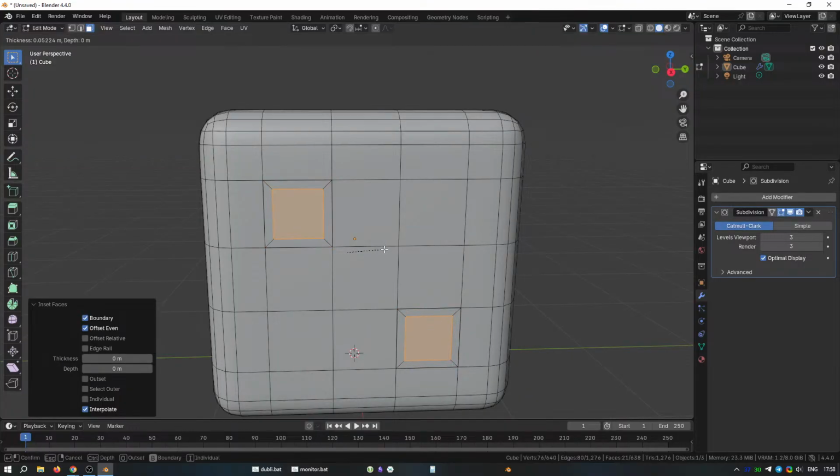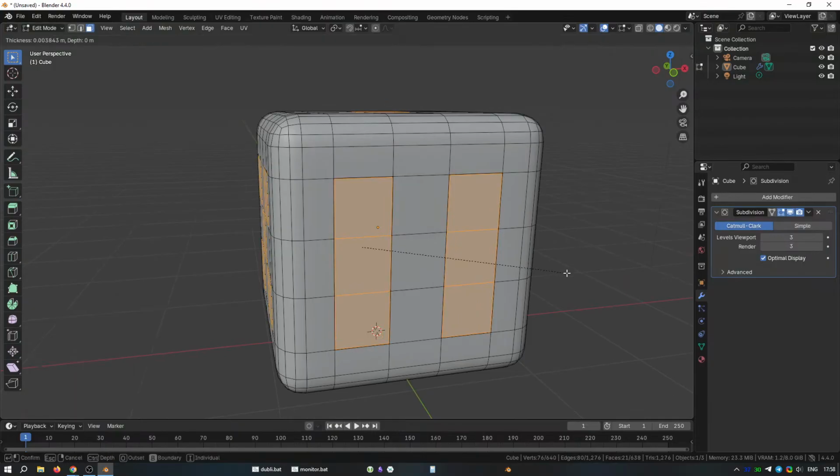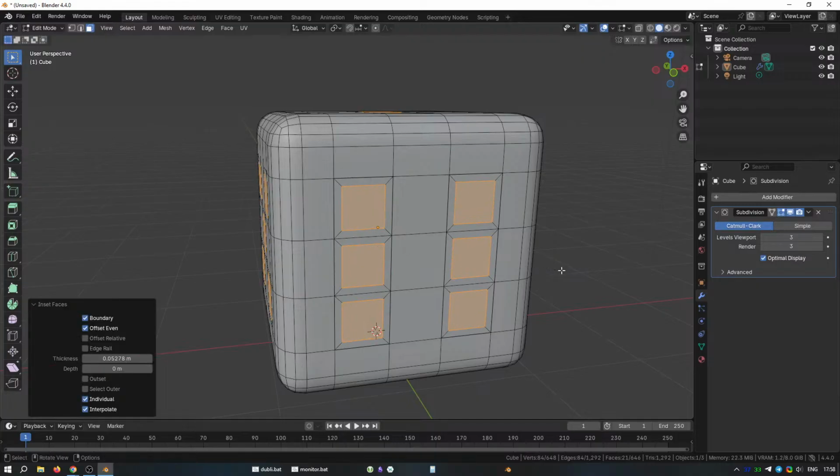Now we can use the Extrude tool to push all the selected faces into the mesh at the same time. Okay, back to the keyboard. Press Alt and the letter E on the keyboard, and this will bring up the Extrude tool options, and choose Extrude Faces along normals. This will extrude the faces to whichever direction they are facing. We want the faces all to be pointing towards the center.